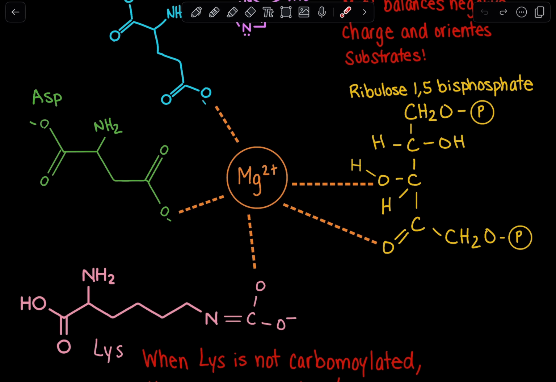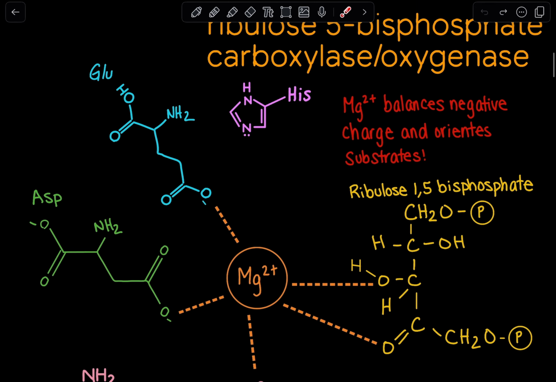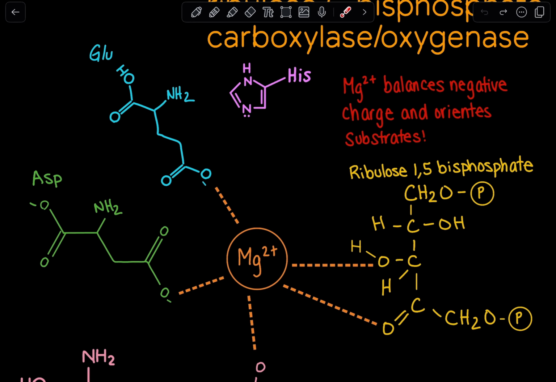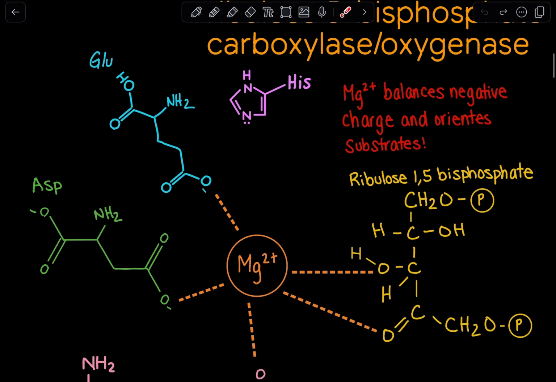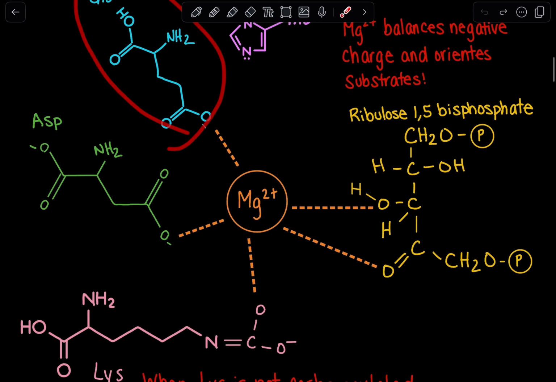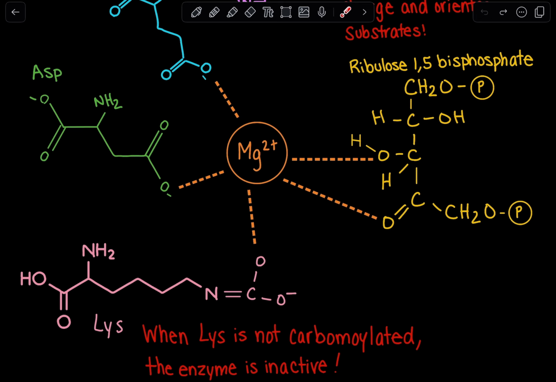Now, enzymes are made up of amino acids, or proteins. So specifically in the active site of RuBisCO, we have these amino acids of interest: histidine, glutamic acid, aspartic acid, and lysine. And at the center of all this, we have a magnesium ion.